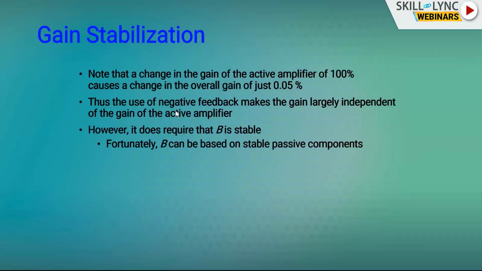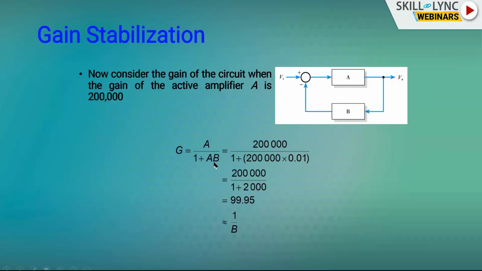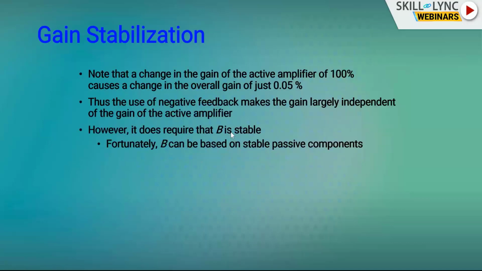So what is the point? The point is, even though the gain A changes from 1 lakh to 2 lakh, the overall closed loop gain G did not change much. The overall gain just changes by 0.05%. This is the first point, and it is important. A change in the gain of the active amplifier of 100% causes a change in the overall gain of just 0.05%. Thus, the use of negative feedback makes the gain largely independent of the gain of the active amplifier.